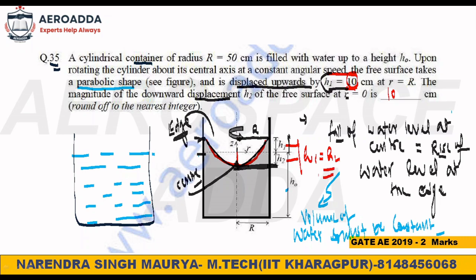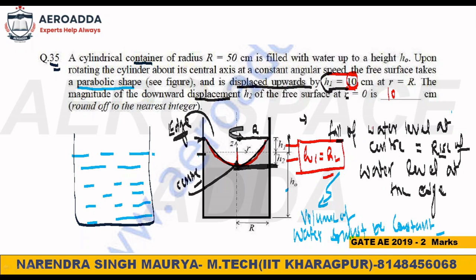But the condition is always that the water is not spilling out. It depends on the rotation. If you are rotating with very high speed, then water will go outside. But they have not mentioned anything about water going outside, and if it is not mentioned, it means water is not going outside. Then always remember H1 is equal to H2. It means the amount of water level fall at the center is equal to the amount of water level rise at the edge. That will be your answer. I think this one is clear now.